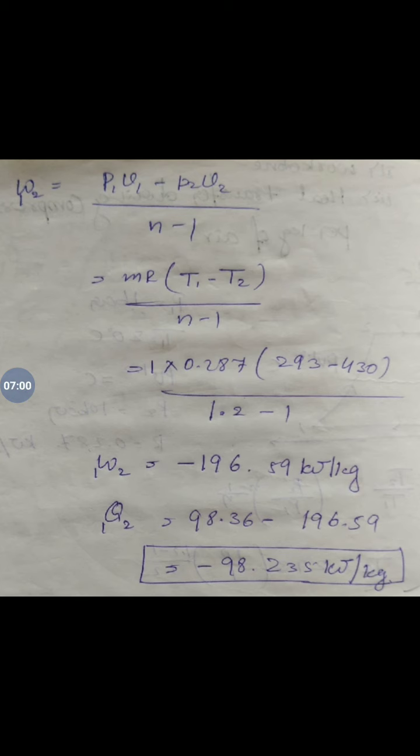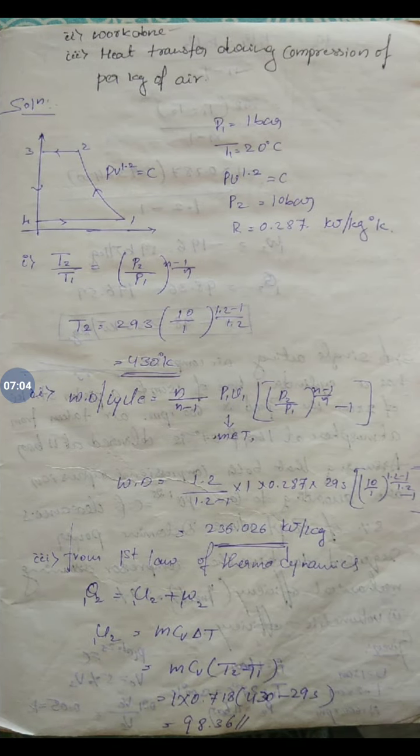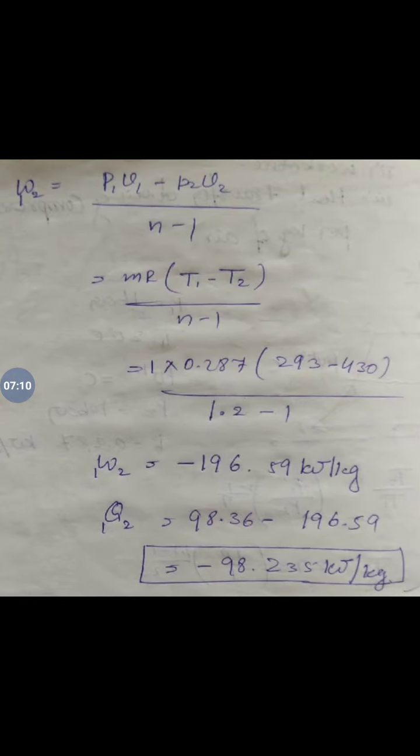196.59 kilojoules per kg. Substituting the values of heat transfer and work done in this formula, we get heat transfer equal to 98.36 minus 196.59, that is equal to minus 98.235 kilojoules per kg. So this is one type of problem where we calculate the heat transfer.